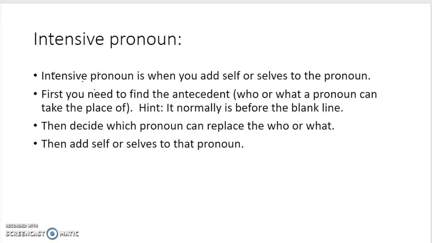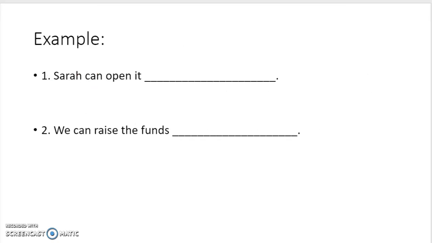Okay, let's look at some examples. Sarah can open it blank. So first we need to identify our antecedent. Our antecedent comes before, and it's who or what the sentence is talking about. So our who is Sarah. Now we need to figure out a pronoun that can replace Sarah. So instead of saying Sarah, we could say her, right? Then we need to add self or selves. Well, self is singular, selves is plural. We're talking about one Sarah, so we should add self. So our answer should be herself.